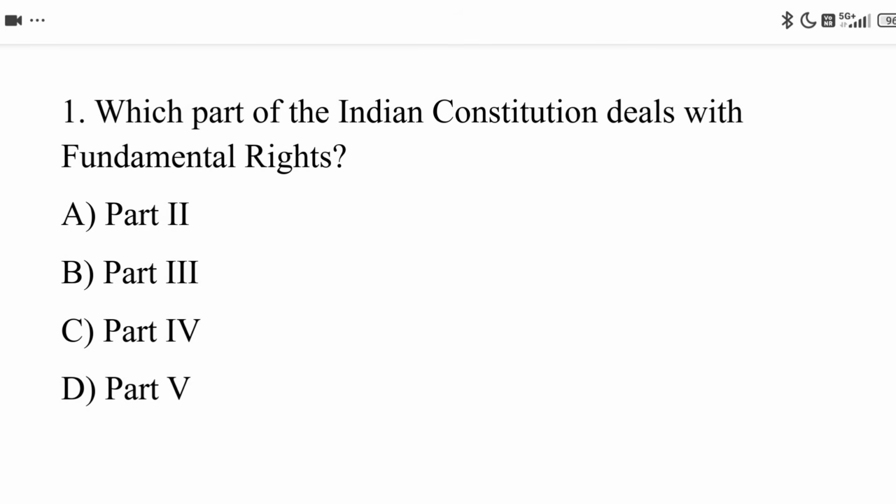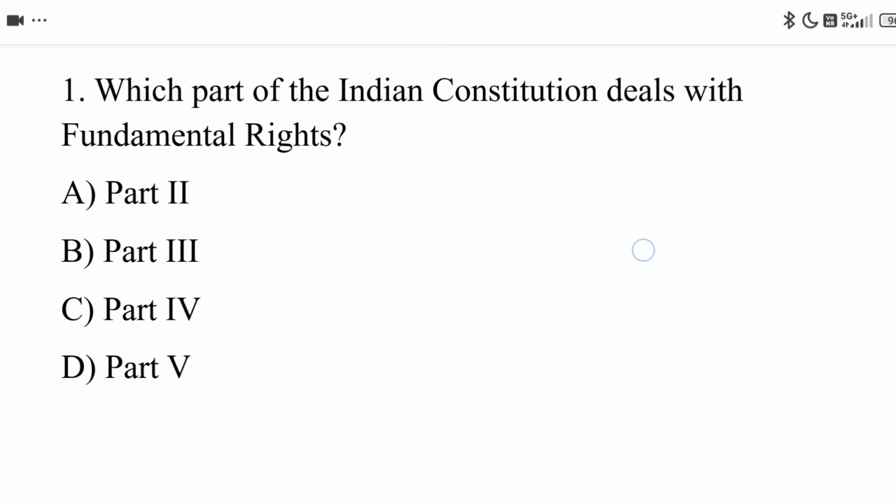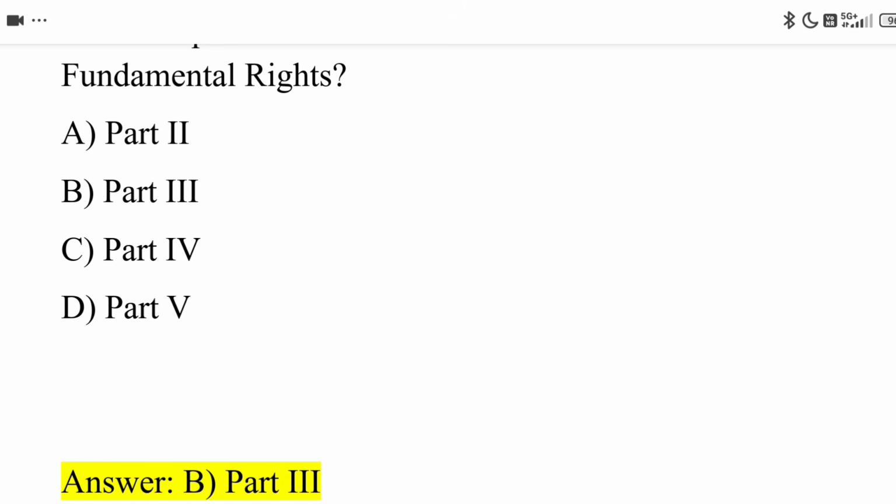The most important questions on general knowledge. The first question: which part of the Indian Constitution deals with the fundamental rights? Option A, Part 2. Option B, Part 3. Option C, Part 4. Option D, Part 5. The correct answer is Option B, Part 3, the fundamental rights.